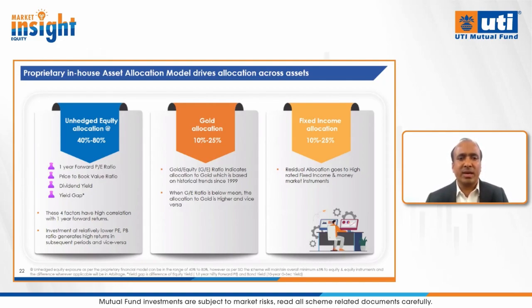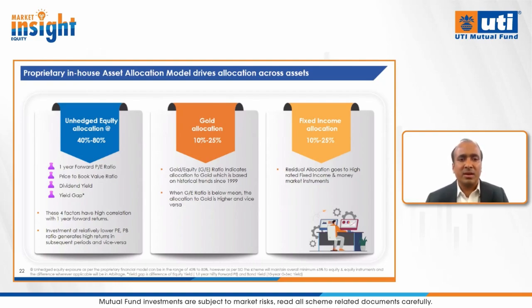First and foremost, equity allocation. Unhedged equity allocation could vary from 40 to 80% in the case of UTI Multi Asset Allocation Fund. We analyze various factors which could influence market return, but we found that four valuation-oriented factors have consistently high correlation with future market return. Typically, whenever market valuations are cheaper, forward returns are generally better, and vice versa.